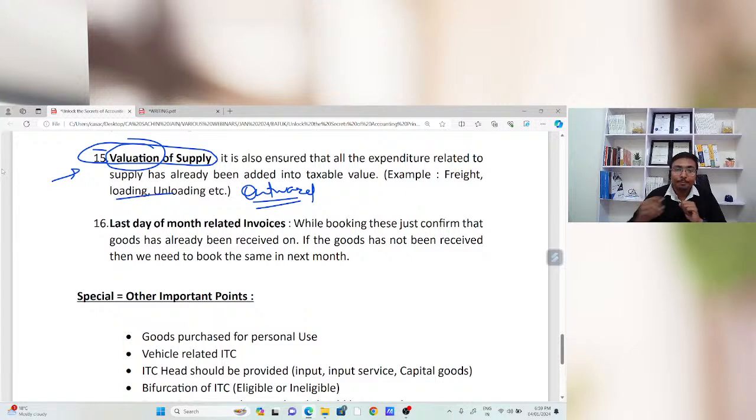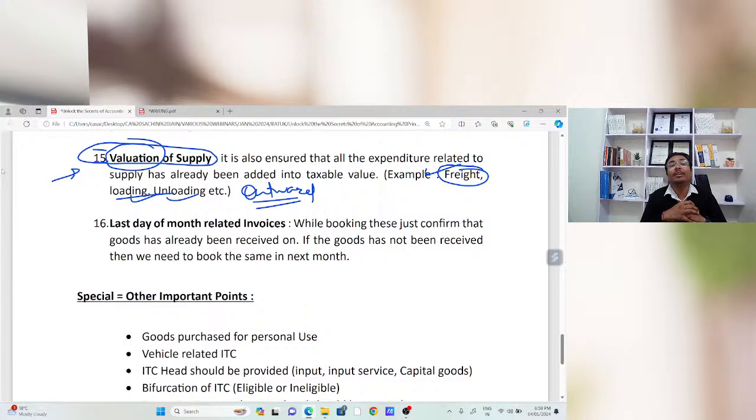Okay. So whenever you are going to book a particular invoice, you just need to confirm that all the expenditure related to that particular supply, whether it is freight, loading, unloading, or commission related expenditure, whatever expenditure you make for that supply, should be part of your value of supply.